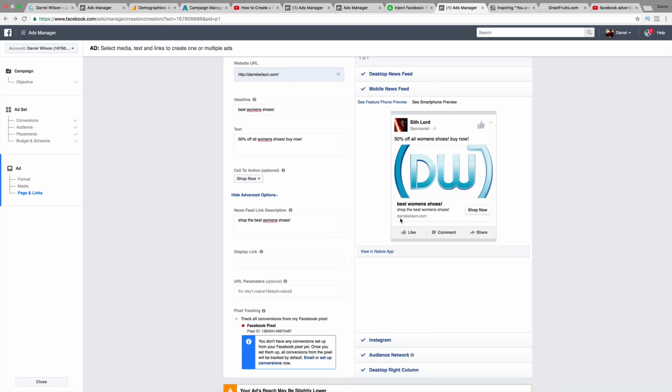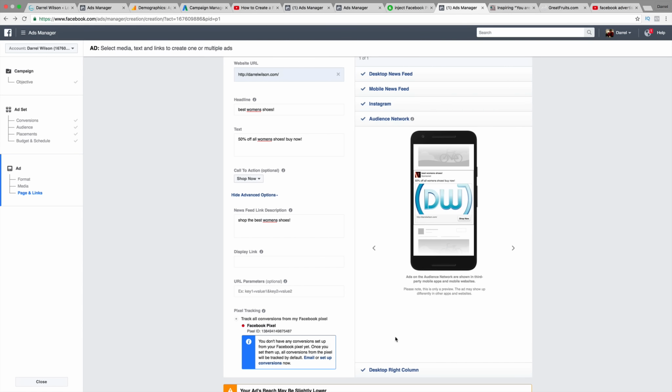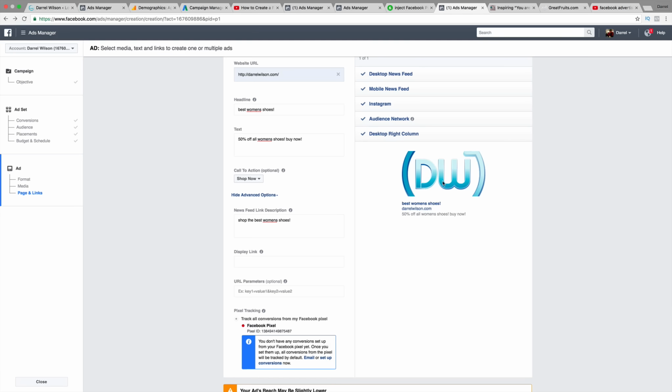So also they have mobile newsfeed. These are the different views for it: the Instagram, the audience network, and your right column. So this is what they're going to see. So remember, make sure when you do this that it looks good from all angles.